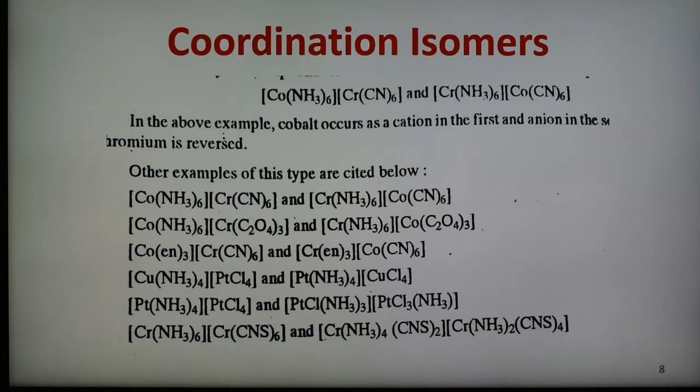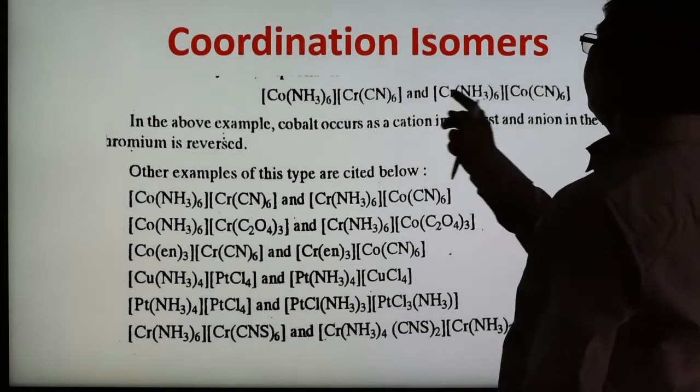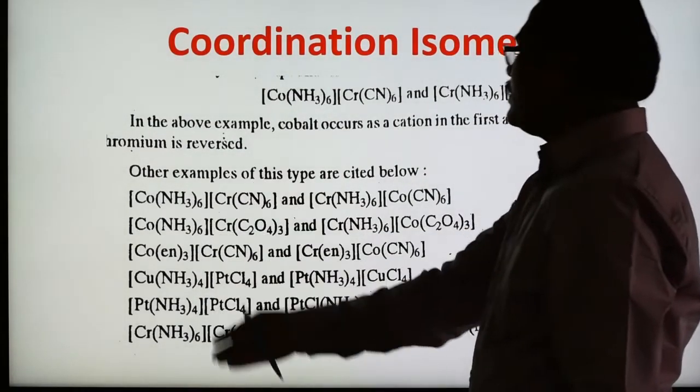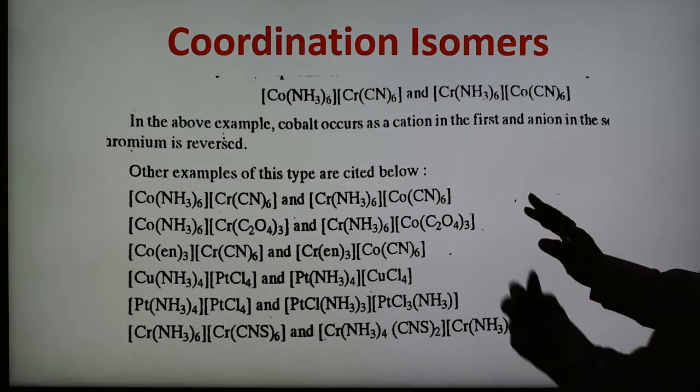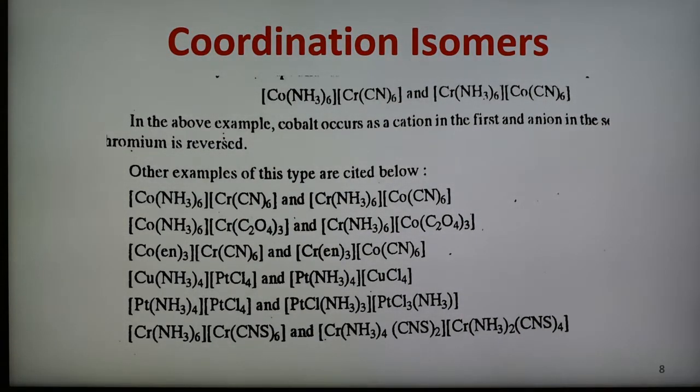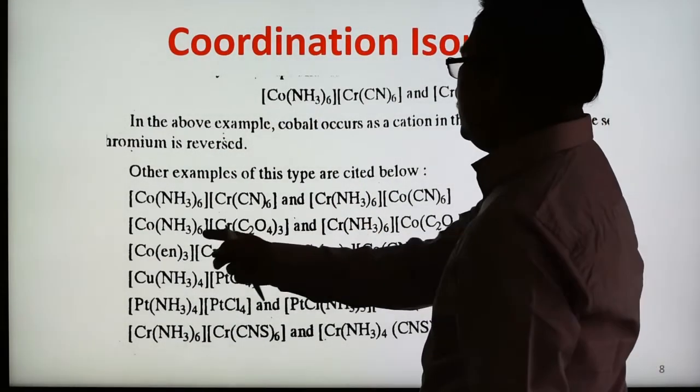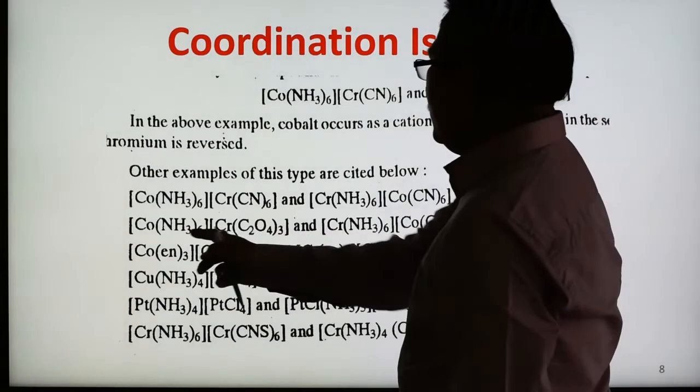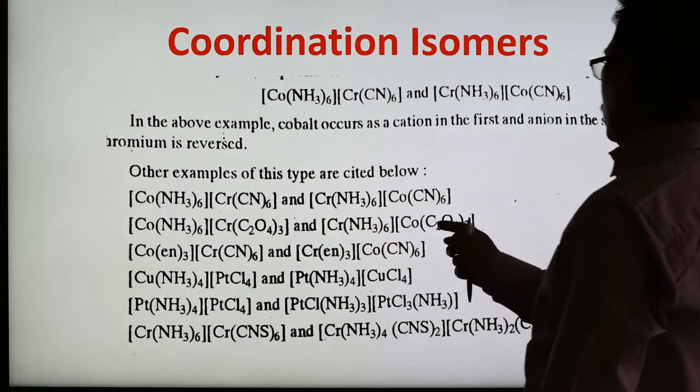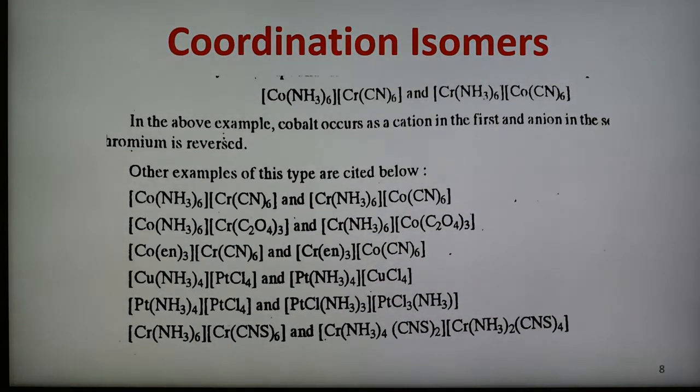And here in the next slide, these are the examples of coordination isomers. Some more examples have been shown here about this isomer. So this is one example, and some other examples are also given. There is both a cationic and an anionic complex, and ligands have been changed. So again see here, this is one more example. Here also see, this is the ammonia ligand, this is oxalate, this is cyano. So different ligands are interchanged, and we get the coordination isomers. So this is the third type.